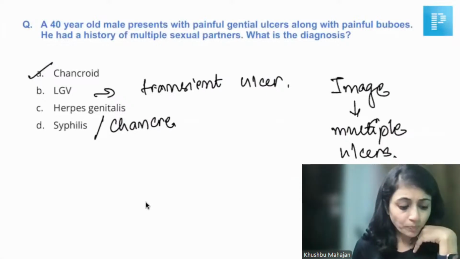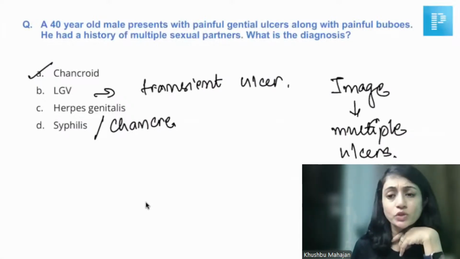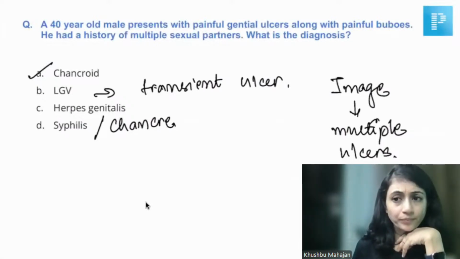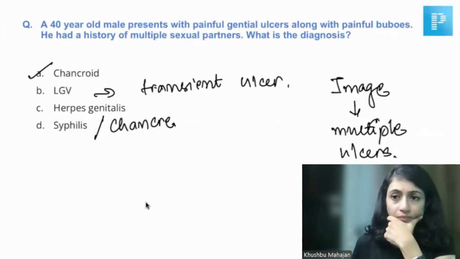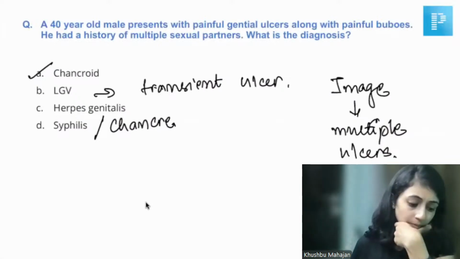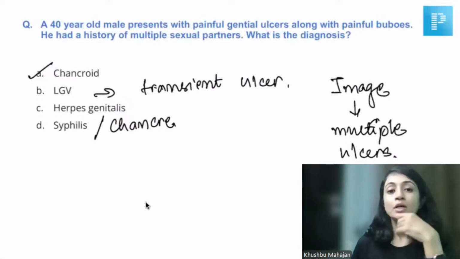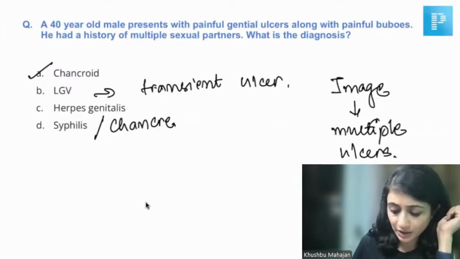I hope they mentioned in the question that it was painful. And how were the ulcers? Was it like the ulcer that we described for chancroid? Okay, so probably the question was a male presented with painful genital ulcers.